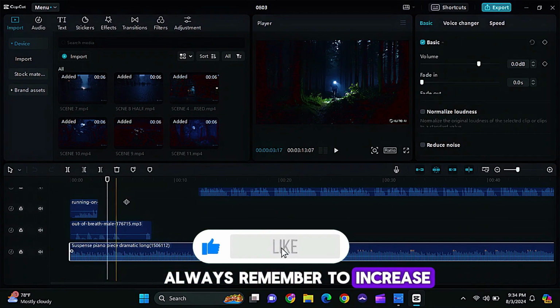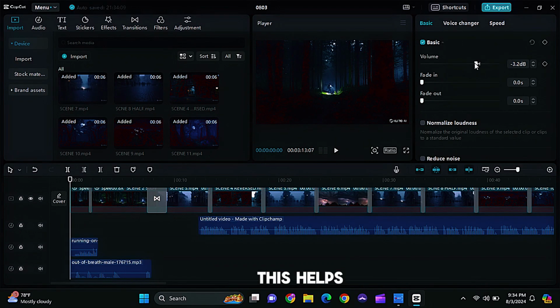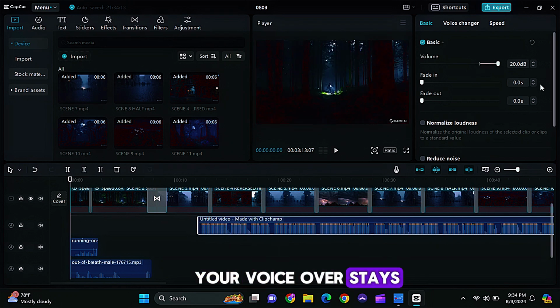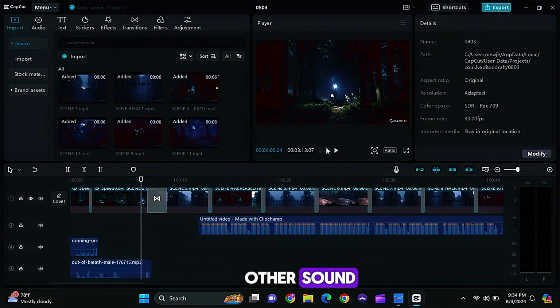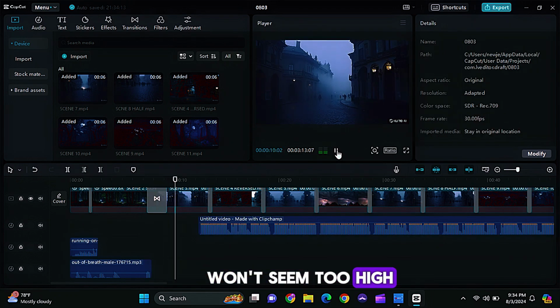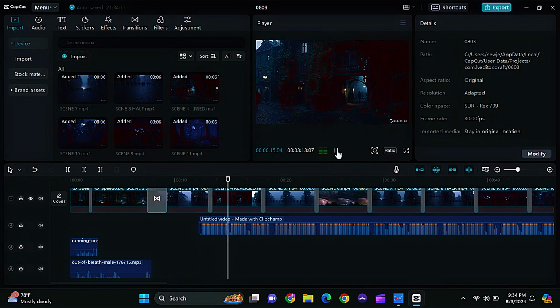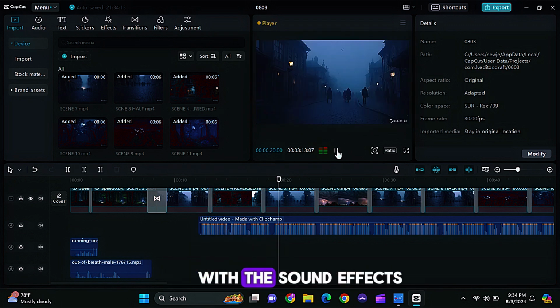Always remember to increase your voiceover volume all the way up. This helps ensure that your voiceover stays on top of every other sound, and your background sounds won't seem too high or distracting for the viewers. After that, carry on with the sound effects.